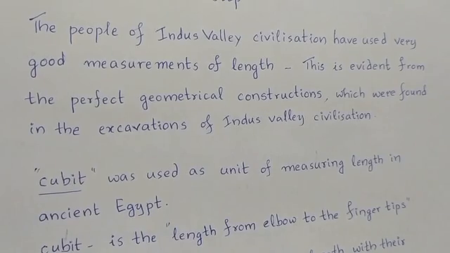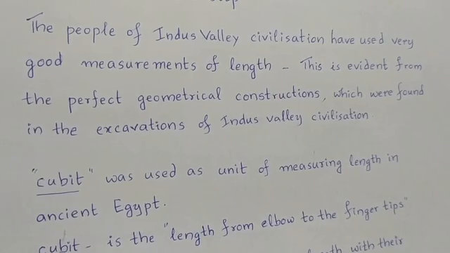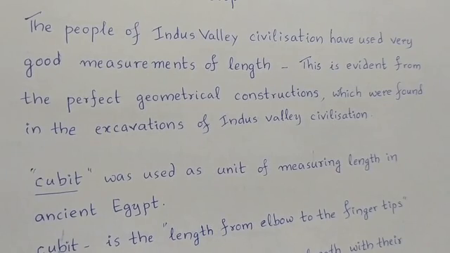And how do we come to know that? Their usage of good measurements of length is evident, meaning clear, from the perfect geometrical constructions found in the excavations of the Indus Valley civilization.